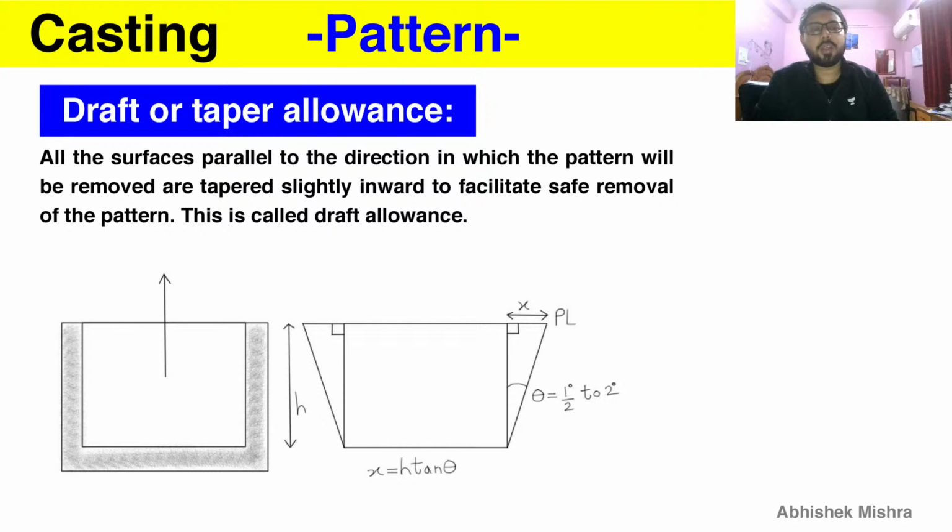So as you can see, this draft or taper depends upon the height. If the height is small, this taper allowance is very small, x is very small, so we can just ignore it. This is optional. And if the height is large, this x becomes large, so we need that to safely remove the pattern. That is why the taper allowance is given.